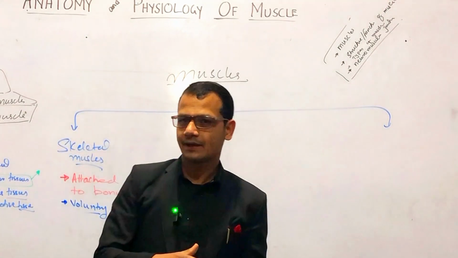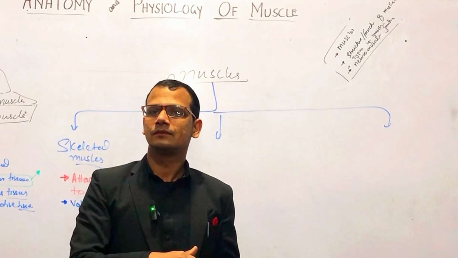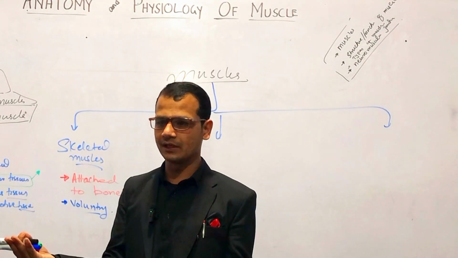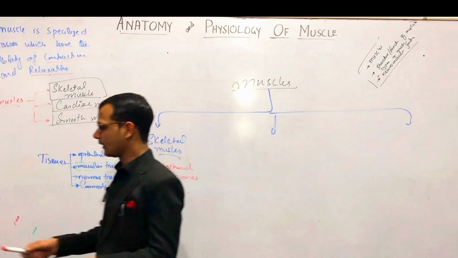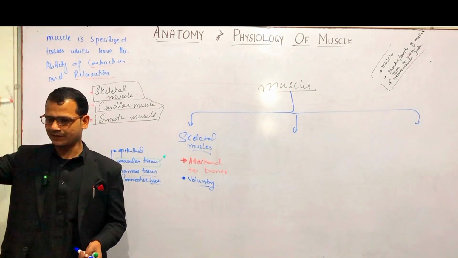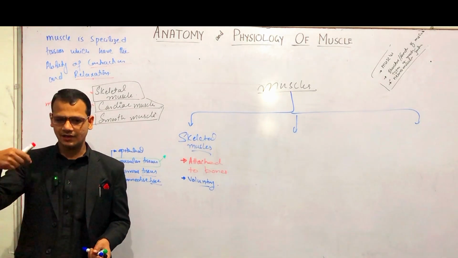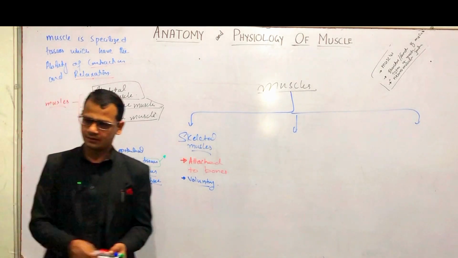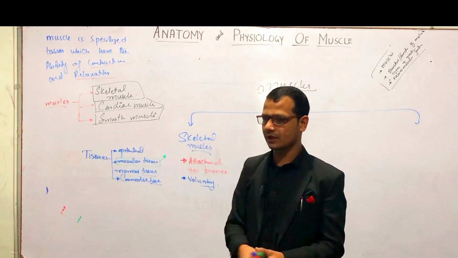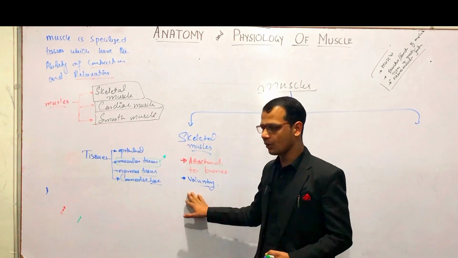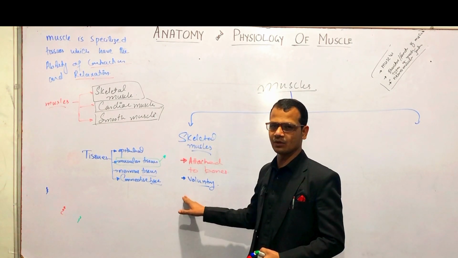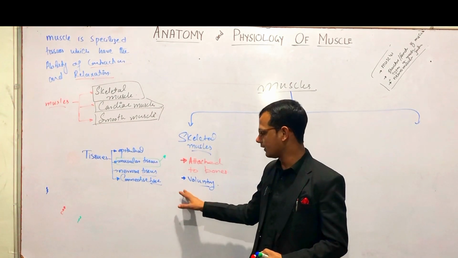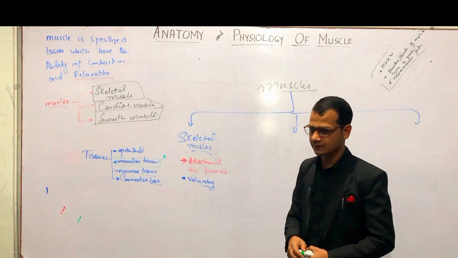Anyone? They are under our control. If we want, we will use them. If we don't want, we will not use them. For example, if I want, I will take this marker with my muscles. But if I am not wishing to take this marker, it will stay placed here, right? My muscles cannot move automatically. So this is called voluntary, and this is controlled by acetylcholine from our brain, right? This is a function of acetylcholine. It is innervated by motor fibers, right?